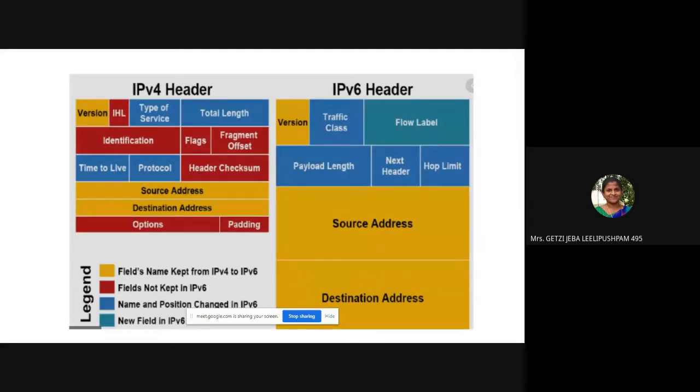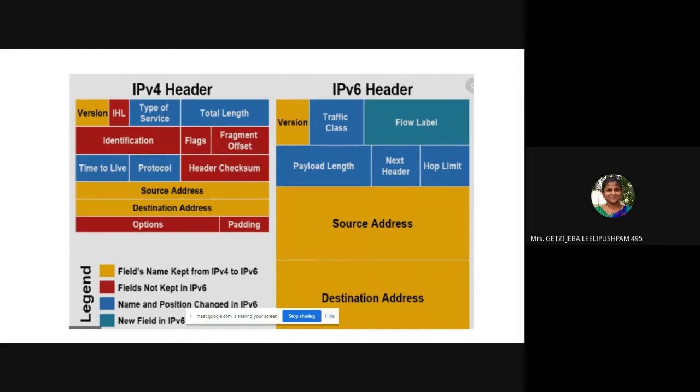All right. So now we have completed our discussion about the addressing part. We know that in the network layer there are two types of functions: one is the addressing part, the other one is the routing part. In the addressing part, we discussed IP version 4 addresses, then IP version 6 addresses. In IP version 4, we discussed the different classes, then the subnetting concept, then the VLSM concept.